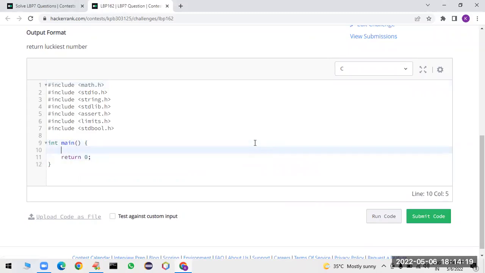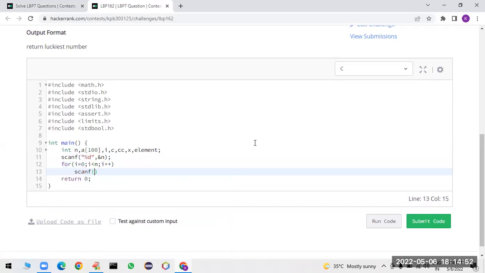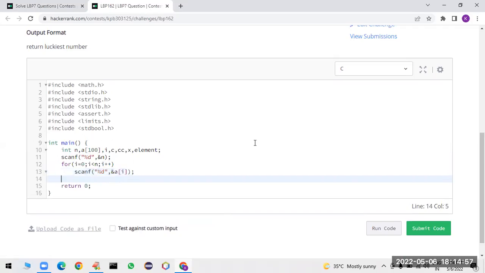Sir, my first requirement is nothing but int n, a[100], and we have to take an i variable, sir, a count variable, and a double count, special count I am taking. I will explain why all these things are required. x I am taking, and also element. Sir, first we have to read the size of the array from the user. Sir, scanf of ampersand n. Then we need to read those elements one by one. for i is equal to 0, i less than n, i plus plus. So I'm taking scanf percentage d comma ampersand a of i. I accepted all the elements.